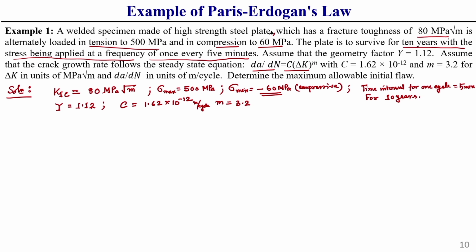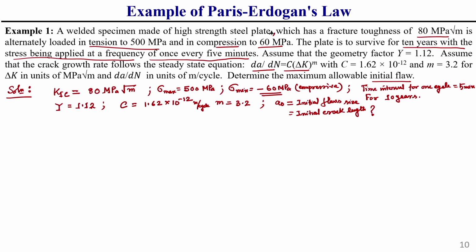If it is given like this, then what do we need to find out? We need to find out the maximum allowable initial flaw size, that is the initial flaw length A0, which is also called the initial crack length. This initial crack length we need to find out based on this information.